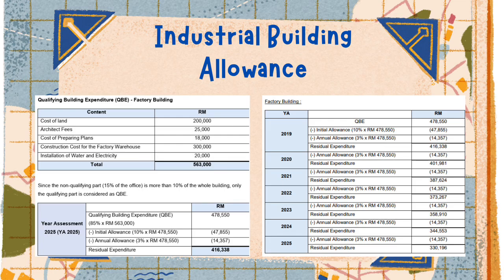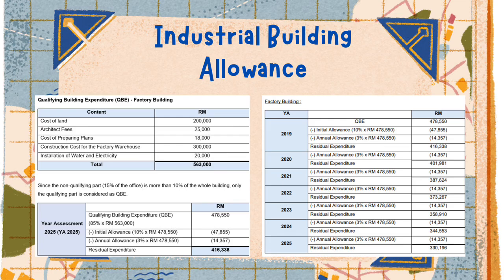The total construction cost is RM563,000. Since 15% of the building is used as office space, which is a non-qualifying purpose, only 85% of the total expenditure qualifies for IBA. Therefore, the qualifying building expenditure, or QBE, is RM478,550.